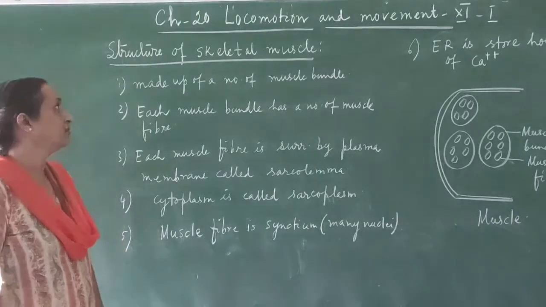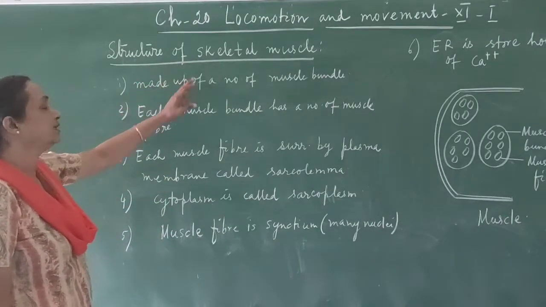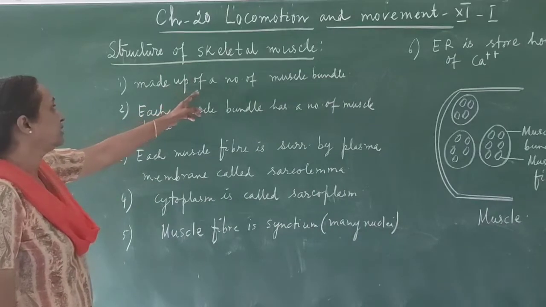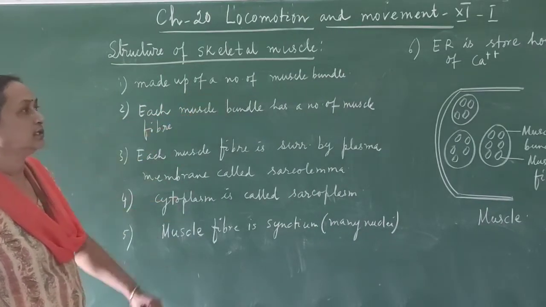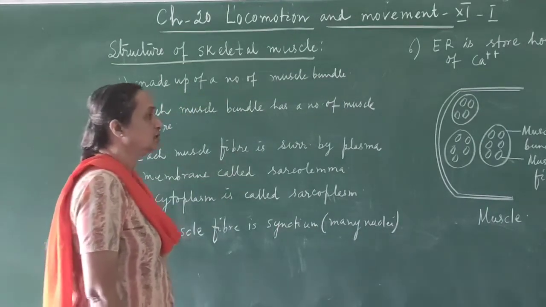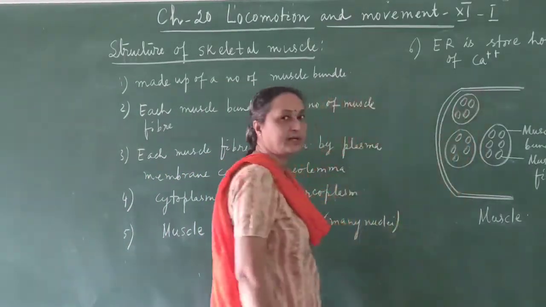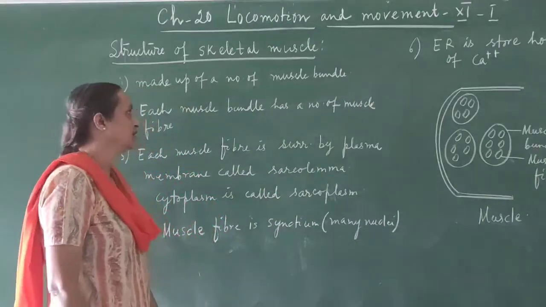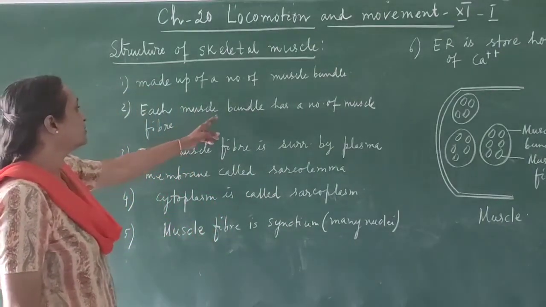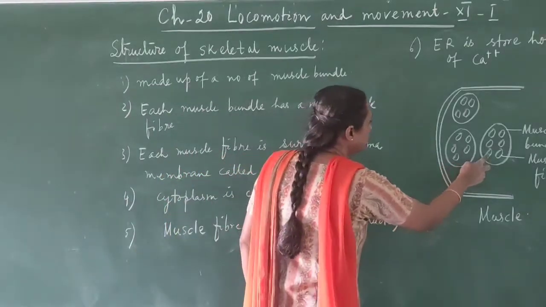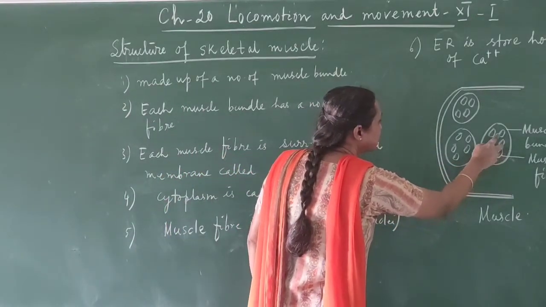Now we will discuss the structure of skeletal muscle. Skeletal muscle is made up of a number of muscle bundles. Now here you see the diagram. These are all muscle bundles, surrounded by the plasma membrane. Each muscle bundle has a number of muscle fibers. Now you see inside each bundle a number of muscle fibers are there.